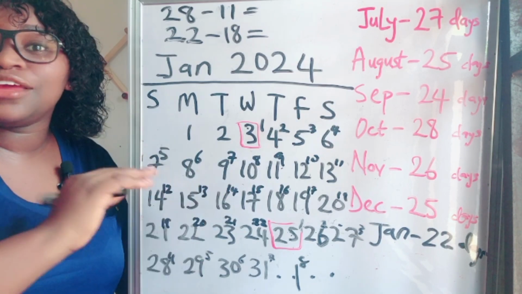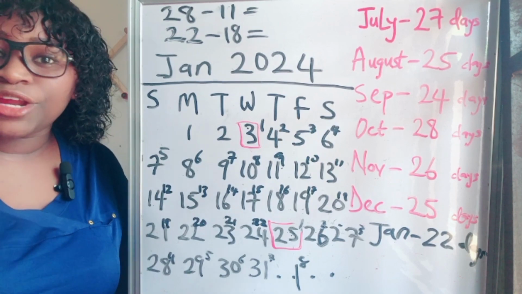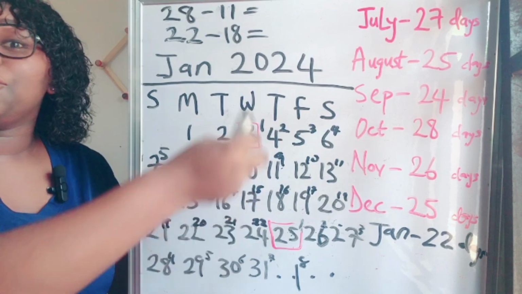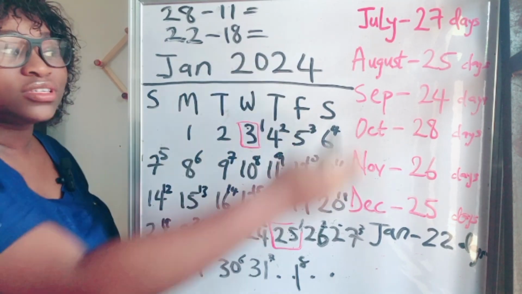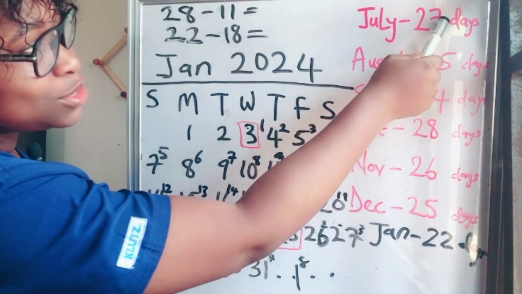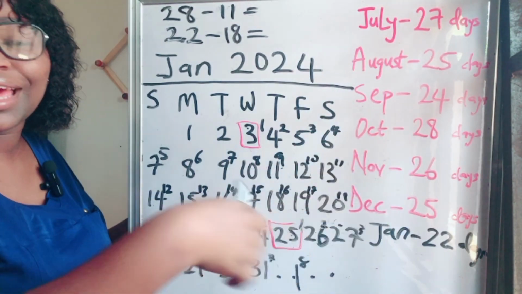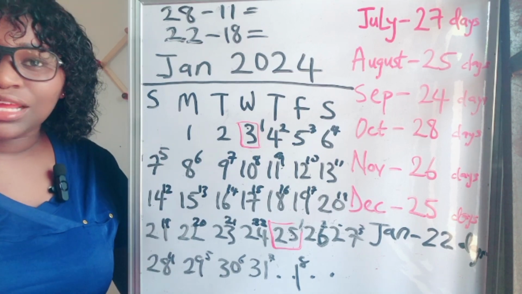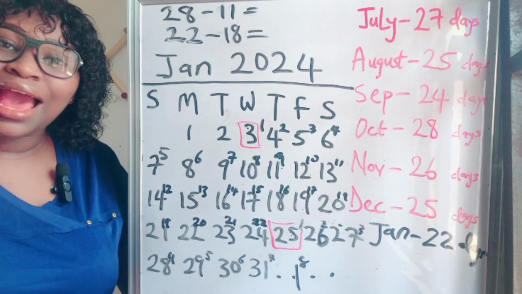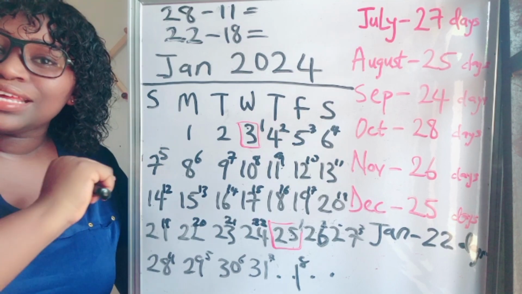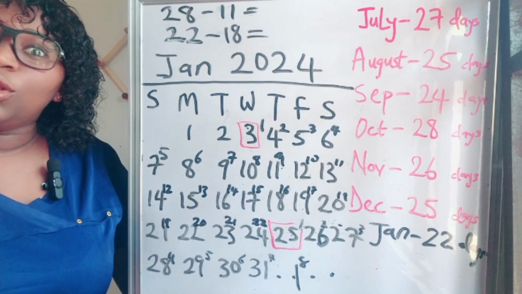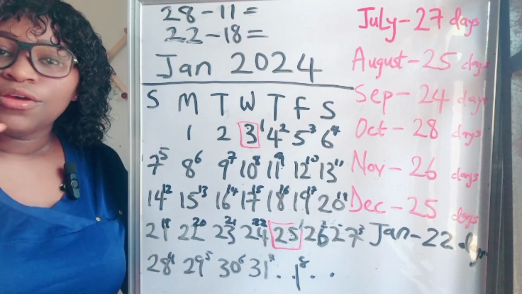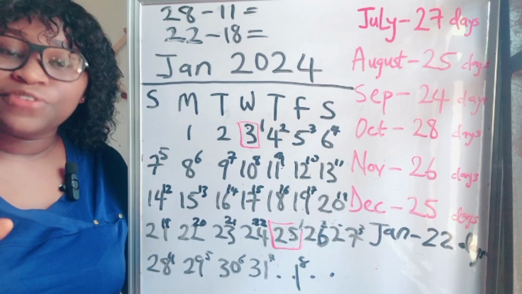So this is just a fixed number. So if you have an irregular cycle and you calculate your menstrual cycle for a period of 6 months and you're getting different cycle lengths, it must not be like this. You can get like 25 days here, 26 days. Some even get 30, 32, 35. Just list down all the cycle lengths you got, and then you pick the highest number from there. You subtract 11 from it, and you pick the lowest number from the cycle lengths you got, and you subtract 18 from it. That is how you're going to get your fertile days.